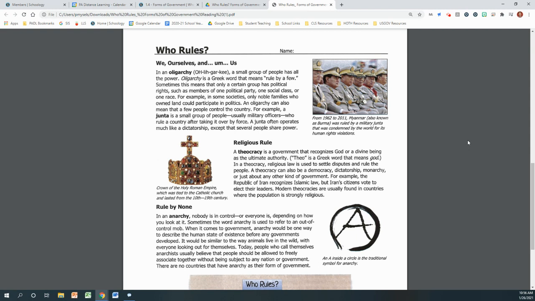An oligarchy can also mean that a few people control the country. For example, a junta is a small group of people, usually military officers, who rule a country after taking it by force. A junta often operates much like a dictatorship, except that several people share the power.